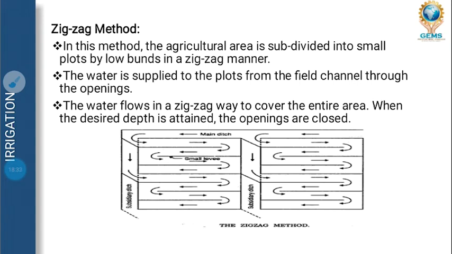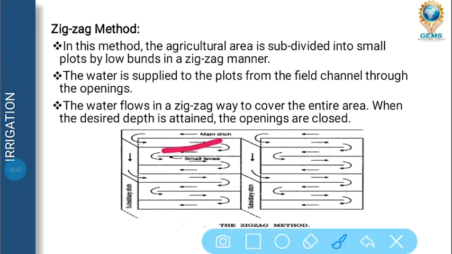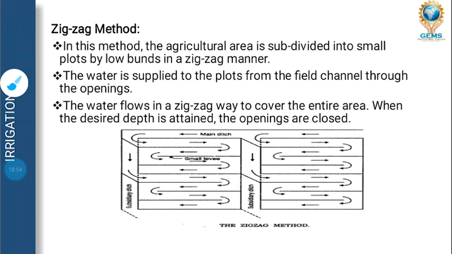Next, zigzag method. In zigzag method, the plants are inside the border where the water is supplied to one area, as you can see in the diagram. Water is supplied here, then one side is opened, then again water is supplied. So one by one water is supplied to the land to help irrigation. So this all comes under zigzag method.